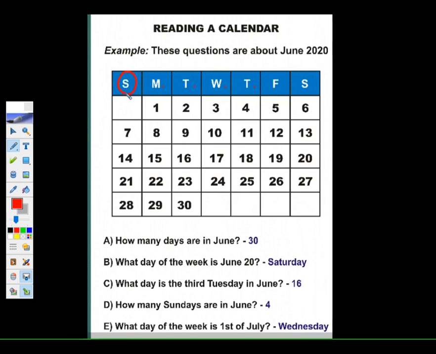Till the 30th this month is ending. So we have 1, 2, 3, 4, and these 4 numbers, children, are of the month of July. So 1st July is on which day? It is on Wednesday. So is it clear? I hope this page is clear to you all.